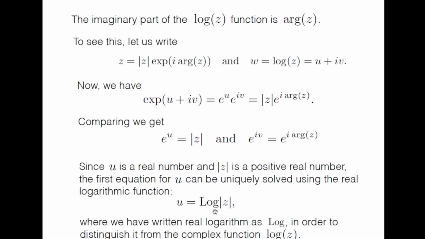So this is a real logarithm because u, as I said, u is a real number and mod z is a positive real number. So the notation I am using here for real logarithm is capital L, o, g, Log, in order to distinguish it from the complex log function, which in my notation is log of z, small log. So u is Log of mod z, that we can see from here.